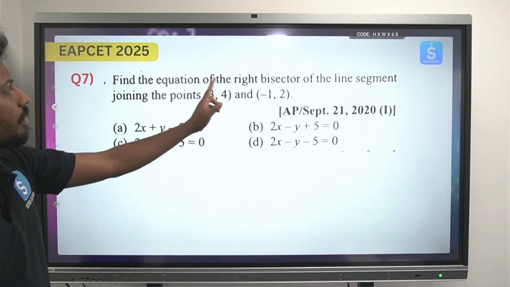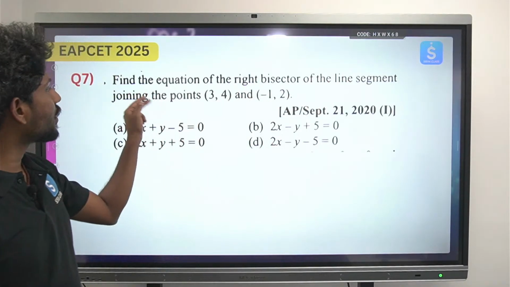Next, find the equation of the right bisector of the line segment joining the points.